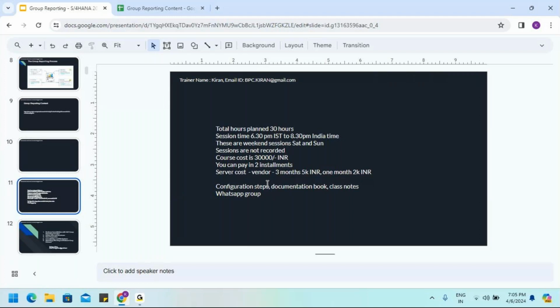Kiran, on the ACDOCP, right? Would we also be covering ACDOCP and how it can be reduced to ACDOCA as well? No, not at all. It's not relevant to group reporting. Okay.